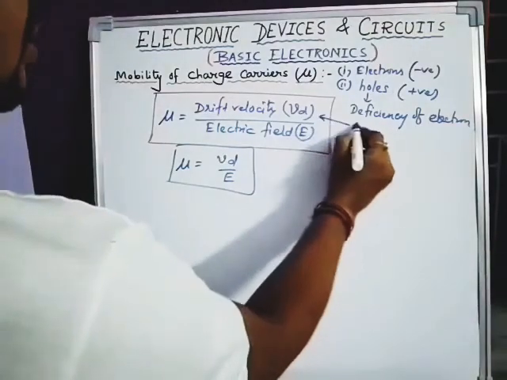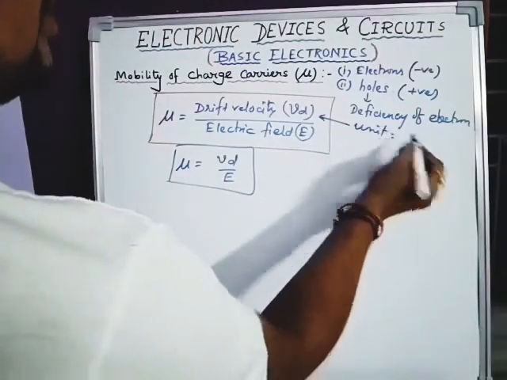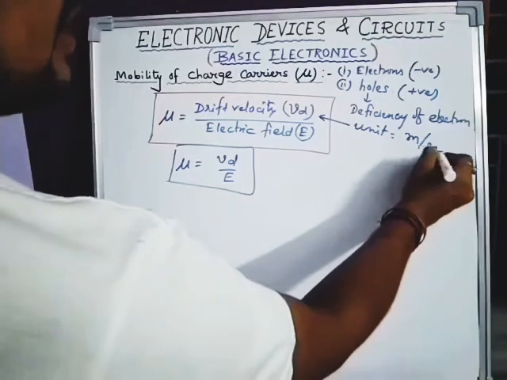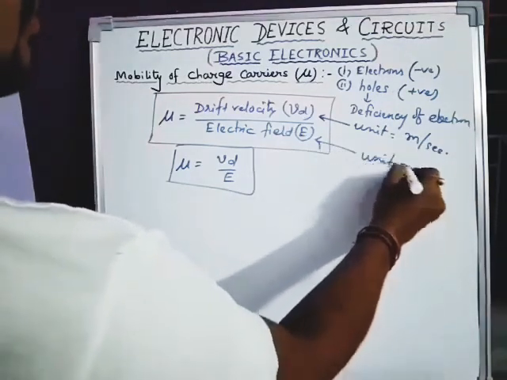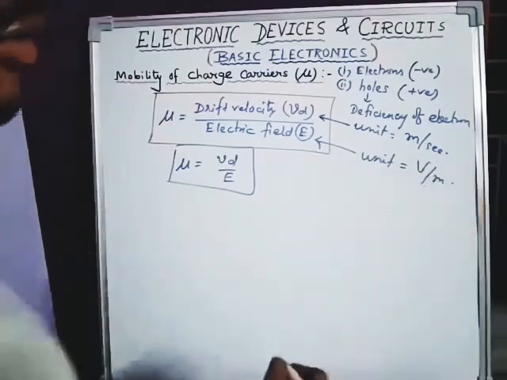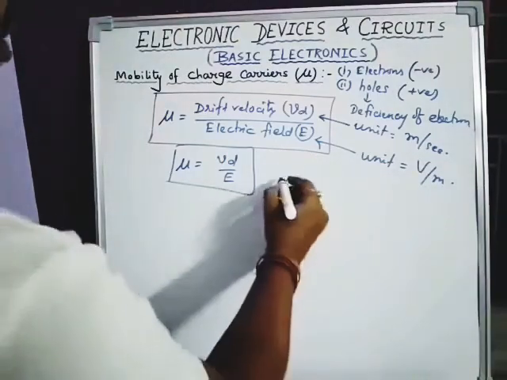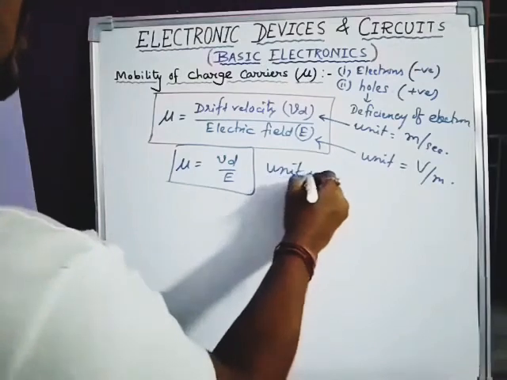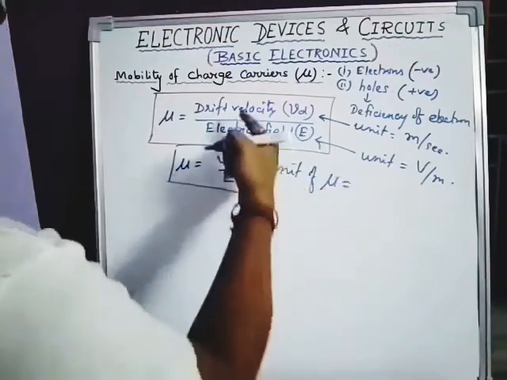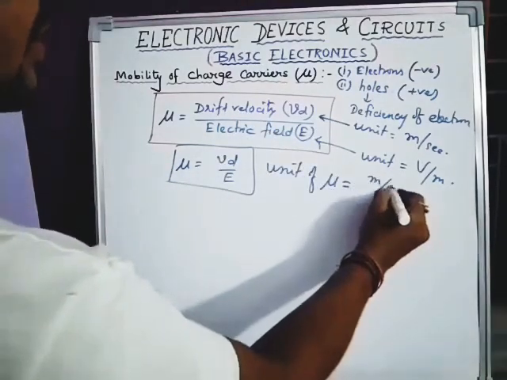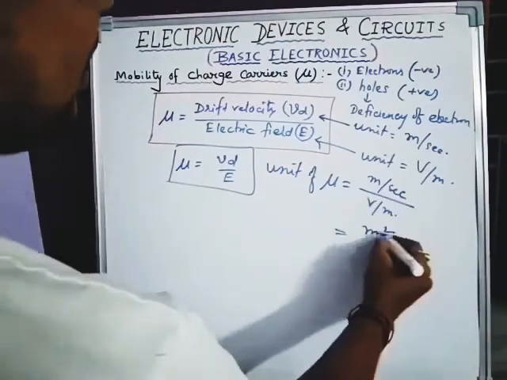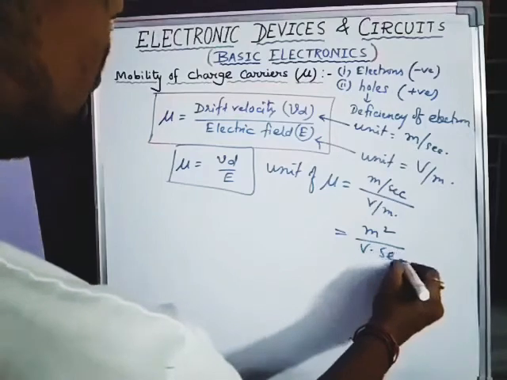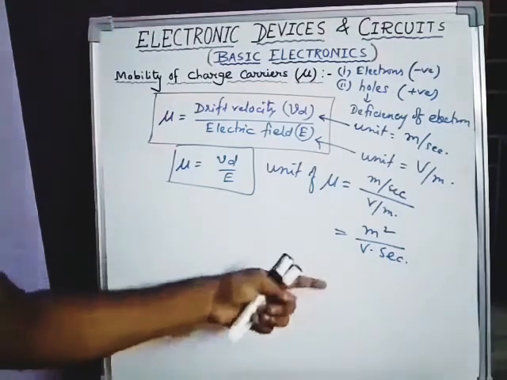The unit of drift velocity is meter per second, and the unit of electric field is volt per meter. I am talking about SI units. So the unit of mu equals meter per second divided by volt per meter, which is meter square by volt second.